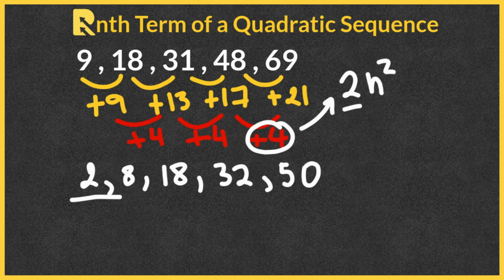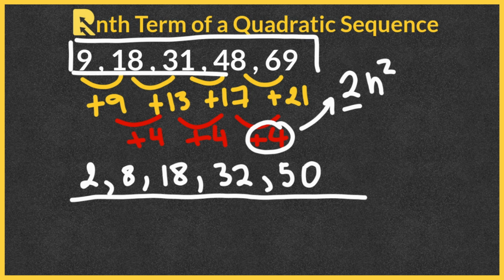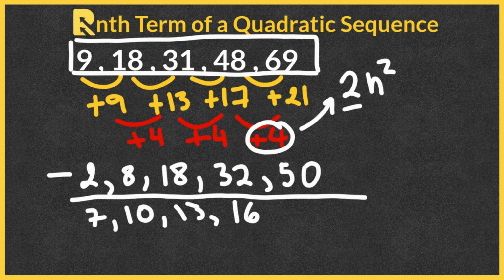We now need to subtract these numbers from the original sequence. 9 minus 2, that would be 7. 18 minus 8 gives us 10. 31 minus 18 gives us 13. 48 minus 32 gives us 16, and 69 minus 50 is 19. We notice that we now have a new sequence.